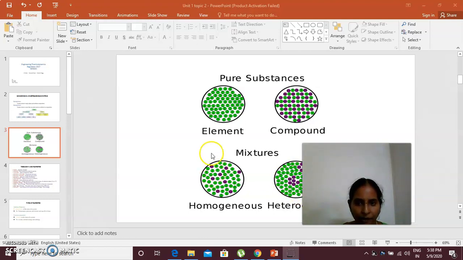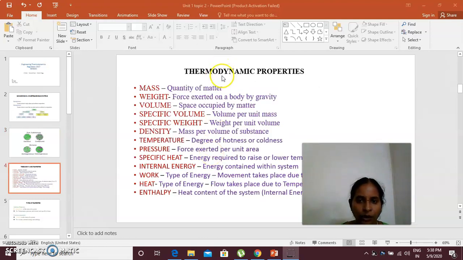Now we will study thermodynamic properties. Mass is nothing but the quantity of matter or substance which we are taking, measured in kilograms. Mass is different from weight, as you all know.